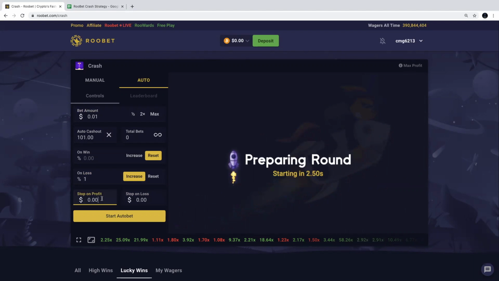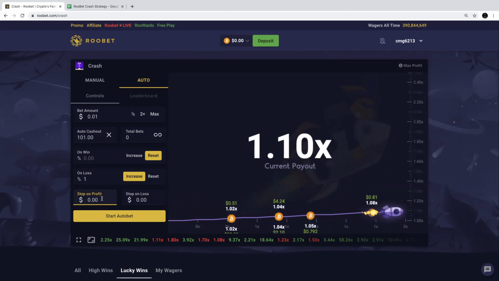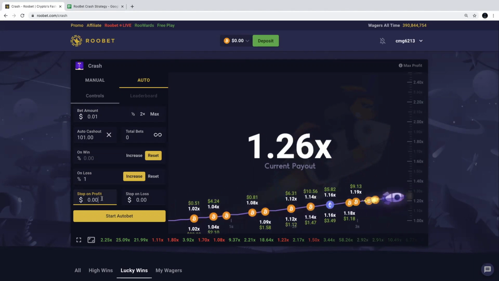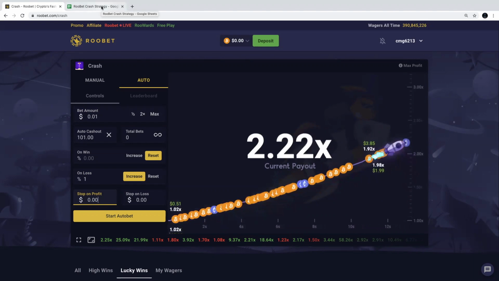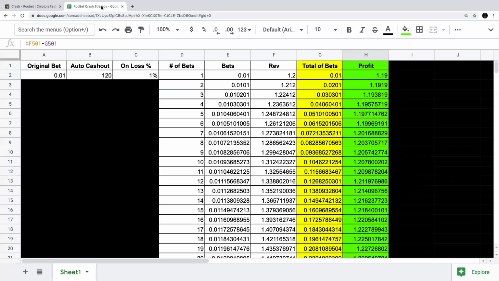So now you can change the stop on profit or stop on loss. This will just assure you, if you only have like $5 in your account and you don't want to spend it all on this method, you can put it to $2 or $3 or $4 and you'll still get a whole bunch of bets out of that money. So now let me go show you some of the science, the actual mathematics behind this strategy.